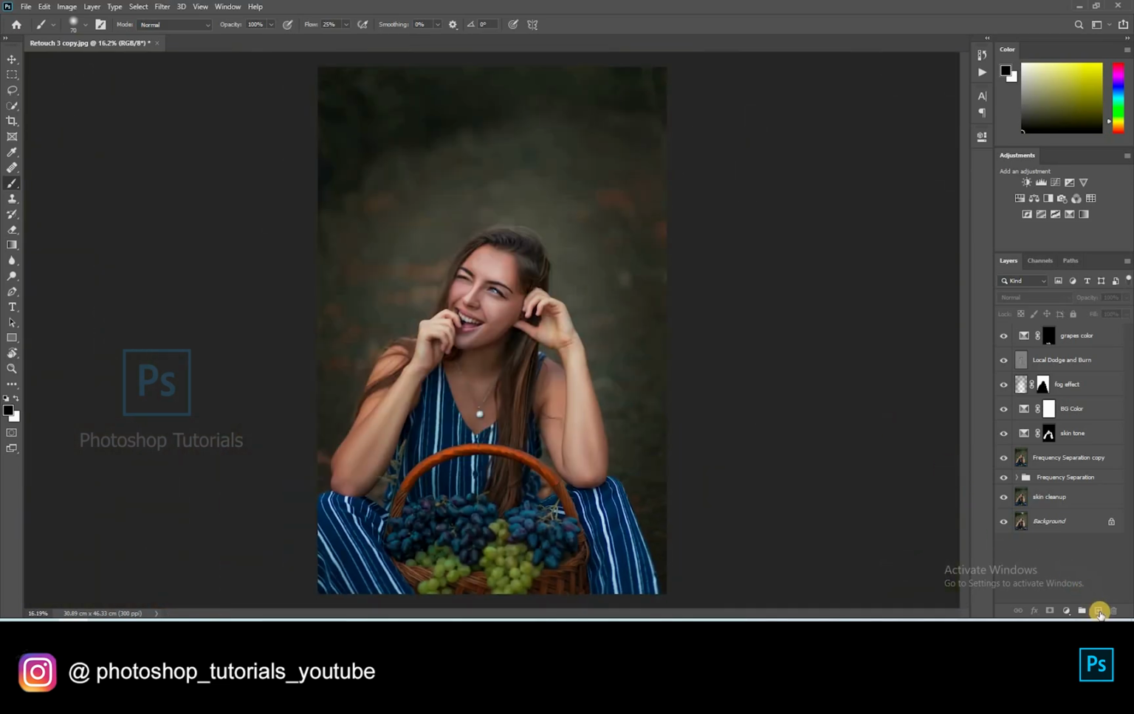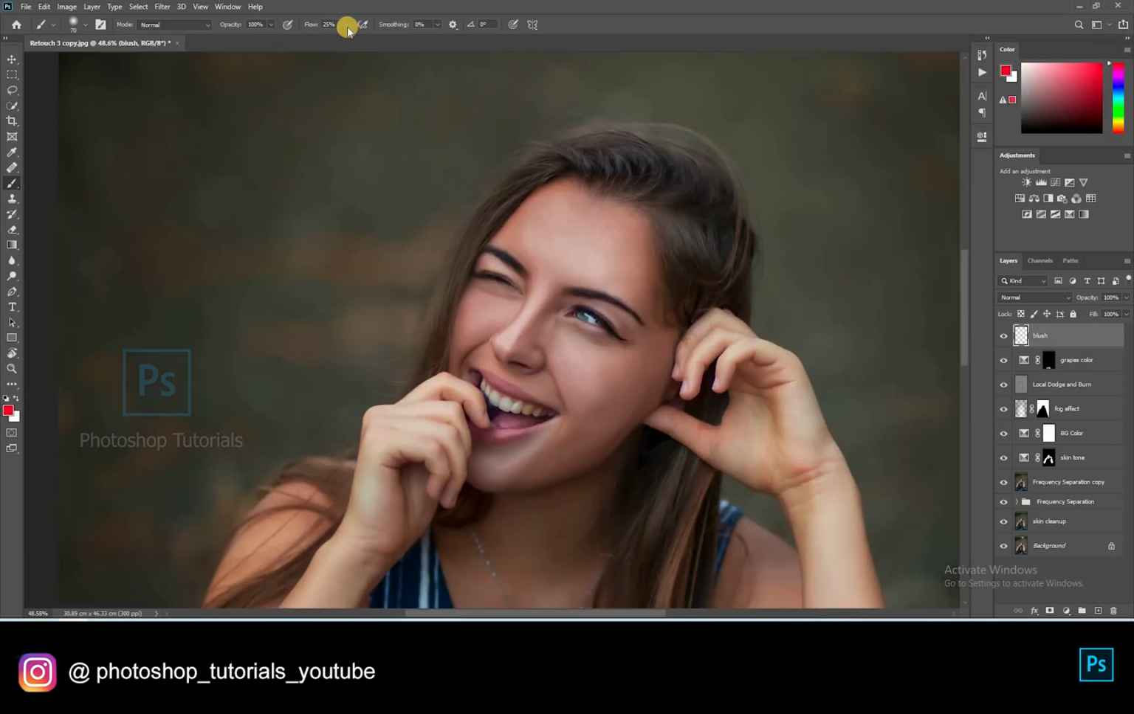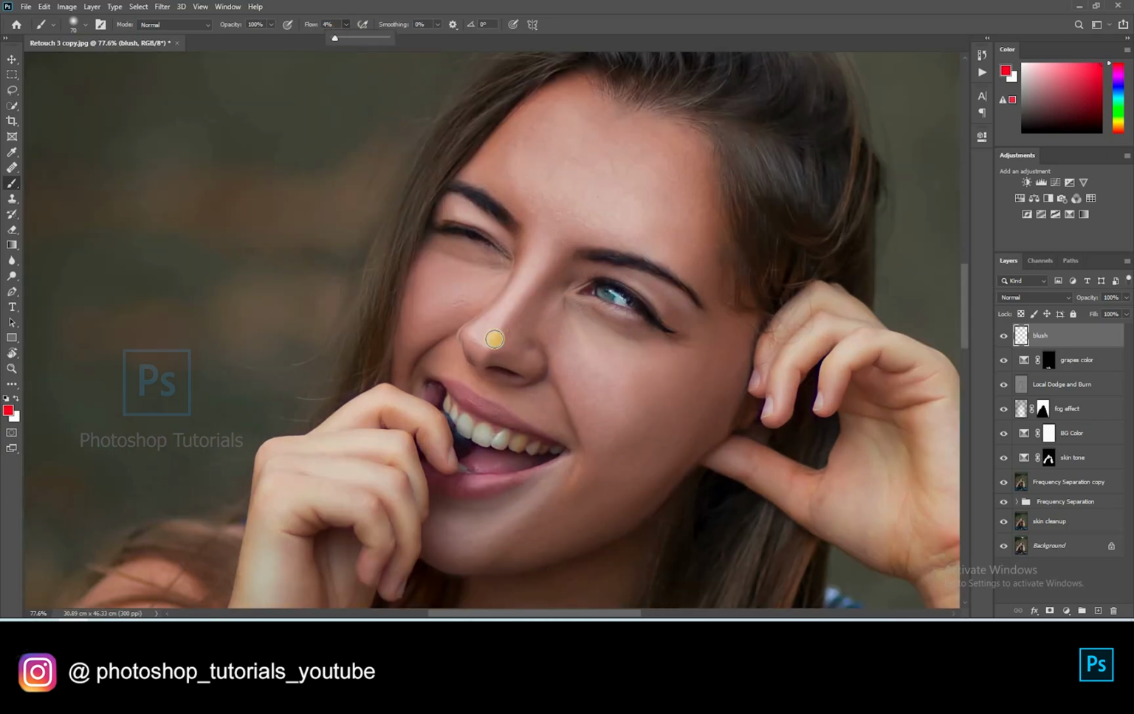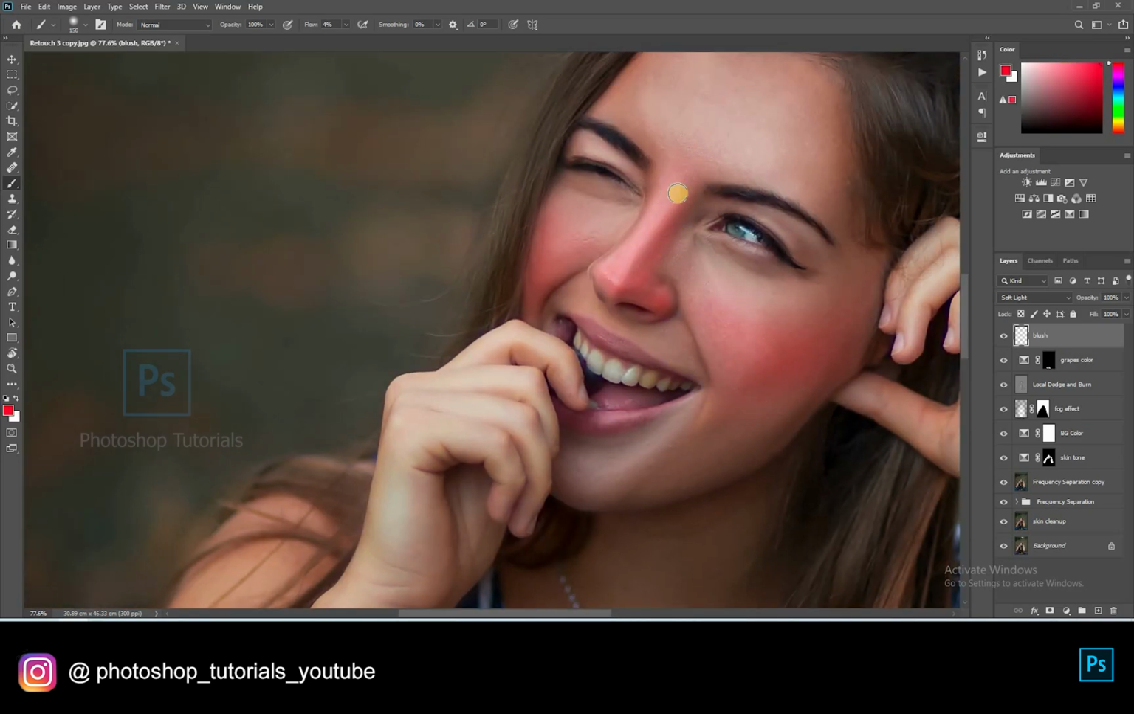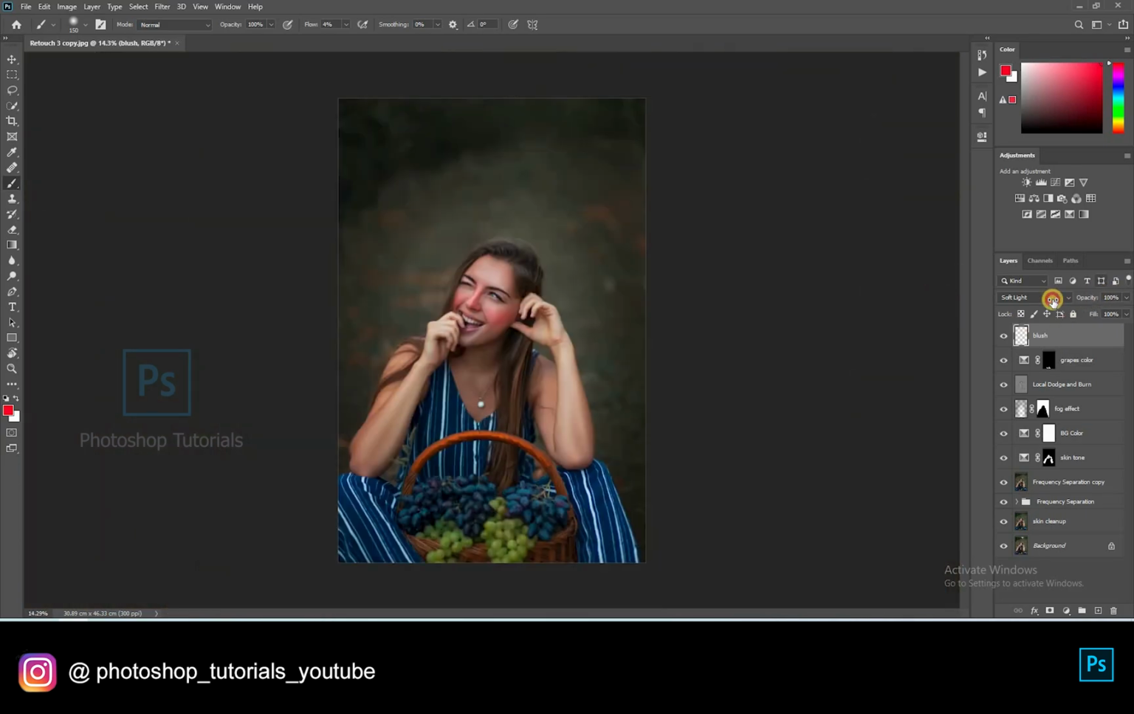Let's add some blush to the subject. Open a new layer and change the blending mode to soft light. Select the brush tool and choose red color from the color palette. Brush setting, opacity 100%, flow 1% or changeable accordingly. Start brushing on the nose and on the cheeks gently. If overdone, decrease the opacity to look natural.